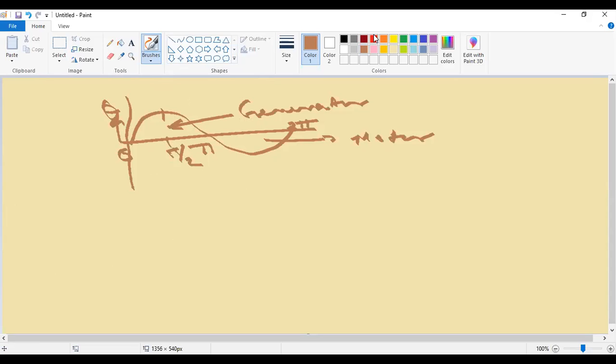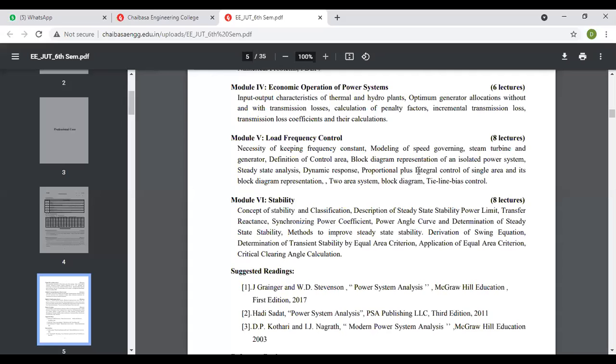We will see those things in detail, the factors responsible for making the power system stable. There are different kinds of stability: steady state stability, transient stability, and dynamic stability.